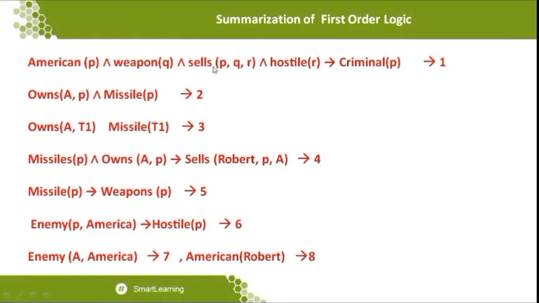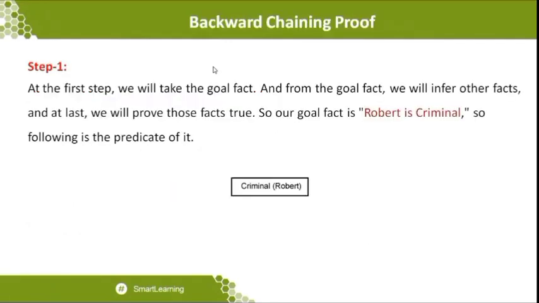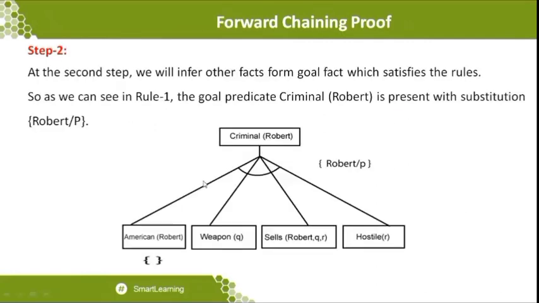So when you are writing backward chaining, how can we represent it in the physical representation? You can see that there is one semi arc given over here, which represents that all of these things must be true, and only then can I conclude that criminal of Robert. This symbol, which my mouse is presently showing in the presentation, is the conjunction symbol, which means American of Robert and weapon of Q and sales of Robert comma Q comma R and hostile of R.